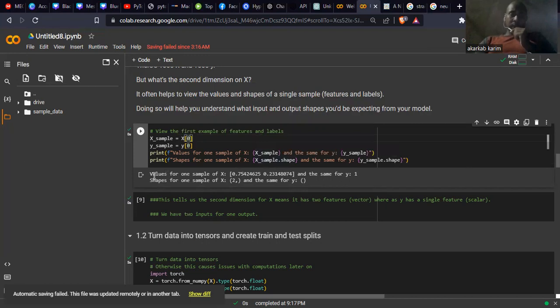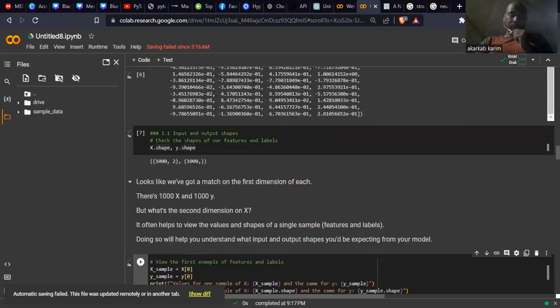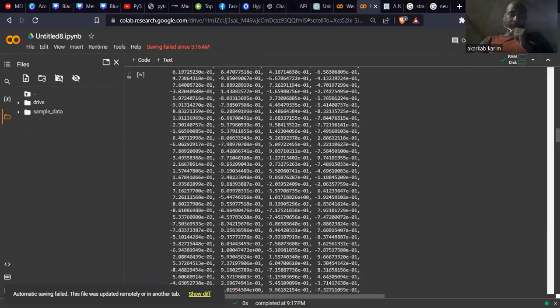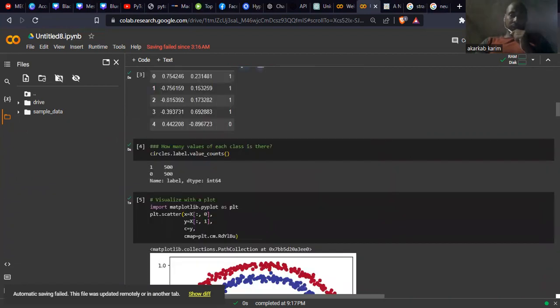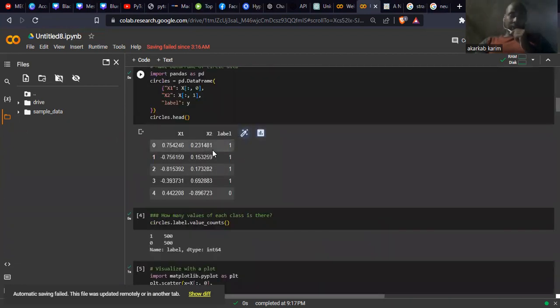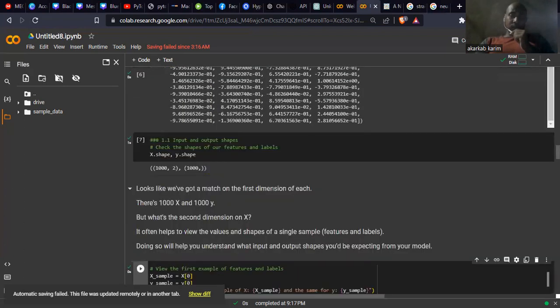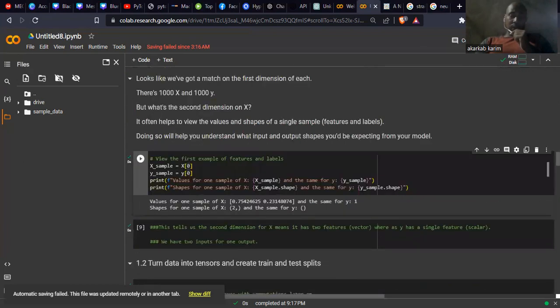If we look at the result, for the sample we have this vector, because I chose just one. I chose this first point, x0, the first vector with two values because we have x1 and x2.